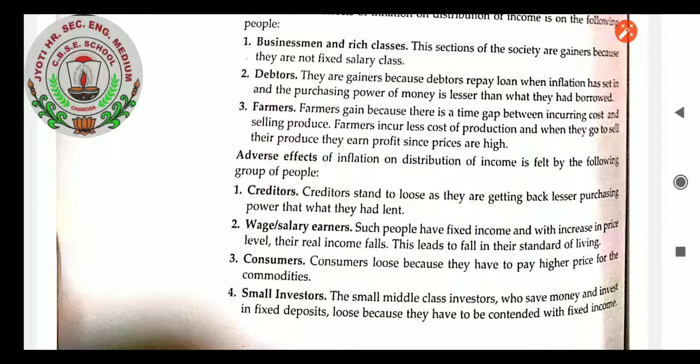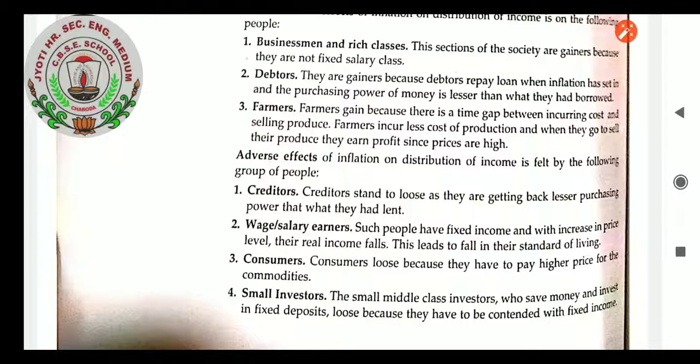So wage and salary earners, such people have fixed income. We know salaried people and daily wage working people have a fixed salary. It is not increasing with the change in price. So they will be big losers because they will be losing the most. Their standard of living will be disturbed. Consumers lose because they have to pay high prices for commodities.